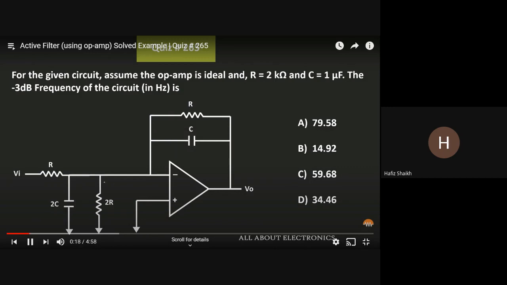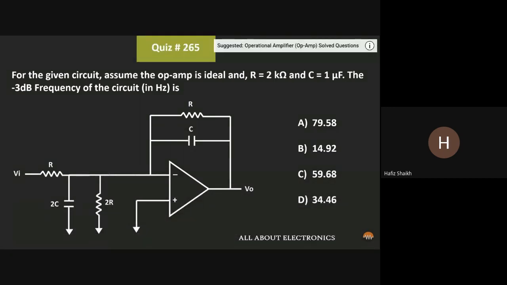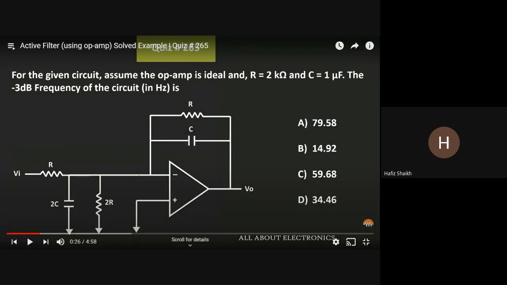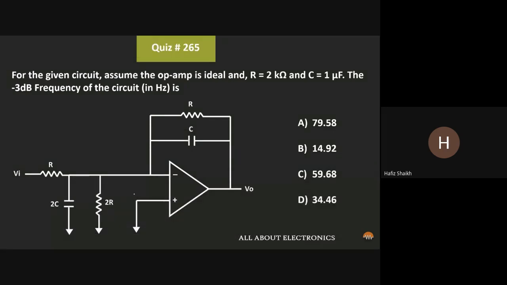So in this question, we have been given the circuit and we have been asked to find the cutoff frequency or the minus 3 dB frequency of the given circuit. Okay, minus 3 dB frequency means the cutoff frequency that we need to find out. Now here we have been given that the given op-amp is the ideal op-amp and we have been given the value of R as well as the capacitor. So let us find out the cutoff frequency.